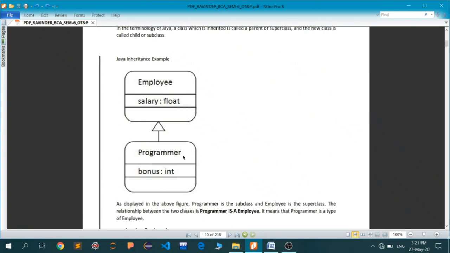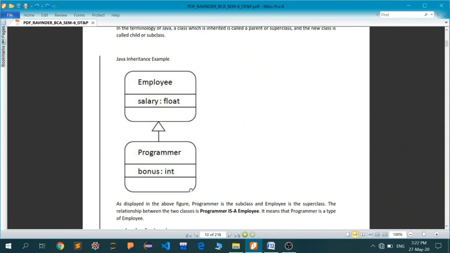So every coder is an employee. Okay, so you got the is-a relationship here. Every coder or programmer is an employee who draws his salary, but a coder also draws a bonus. I don't know about the other types of employees, but a coder or programmer draws a bonus other than salary.